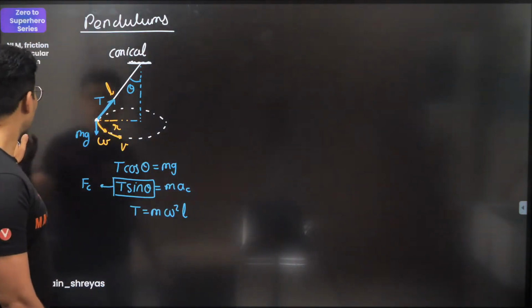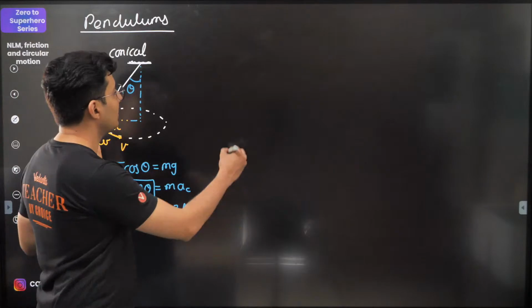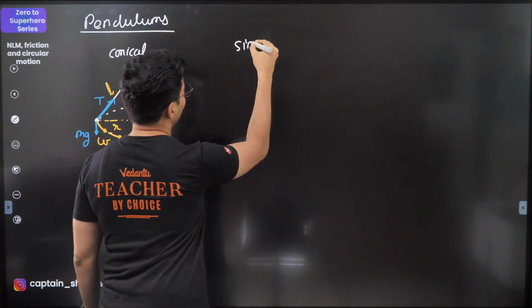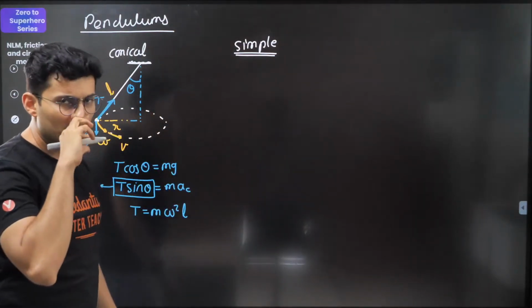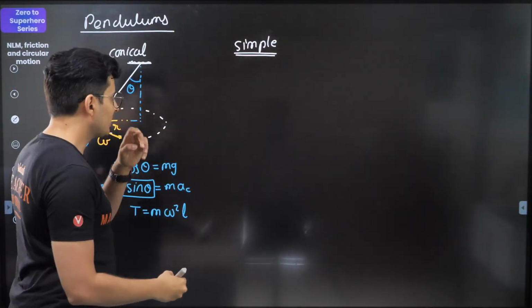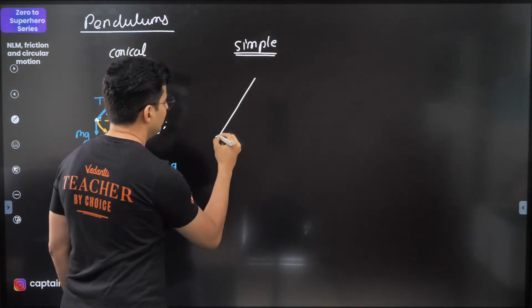Now once you understand this conical pendulum part, there is also the simple pendulum, and then you can have vertical circular motion and all of that. We'll talk about it. First of all, talking about the simple pendulum,